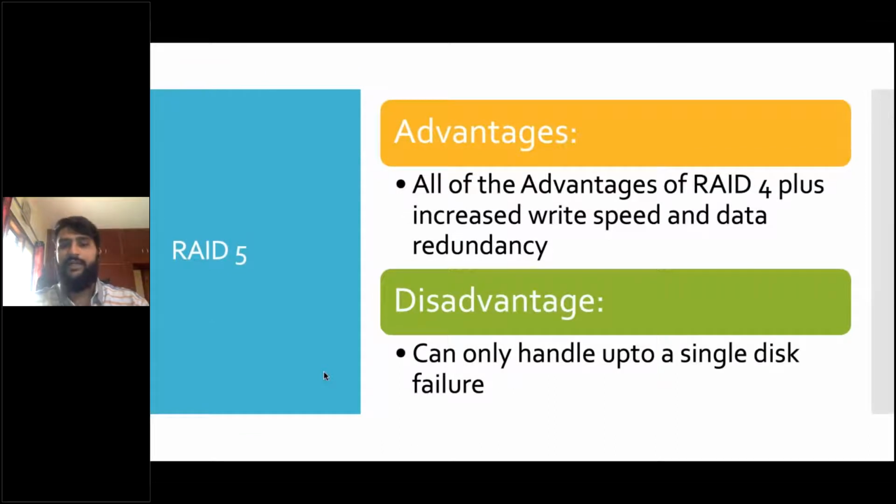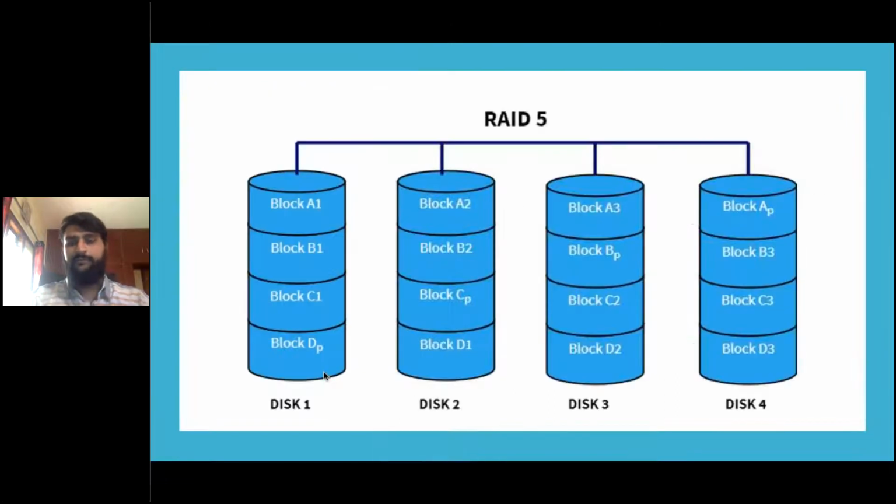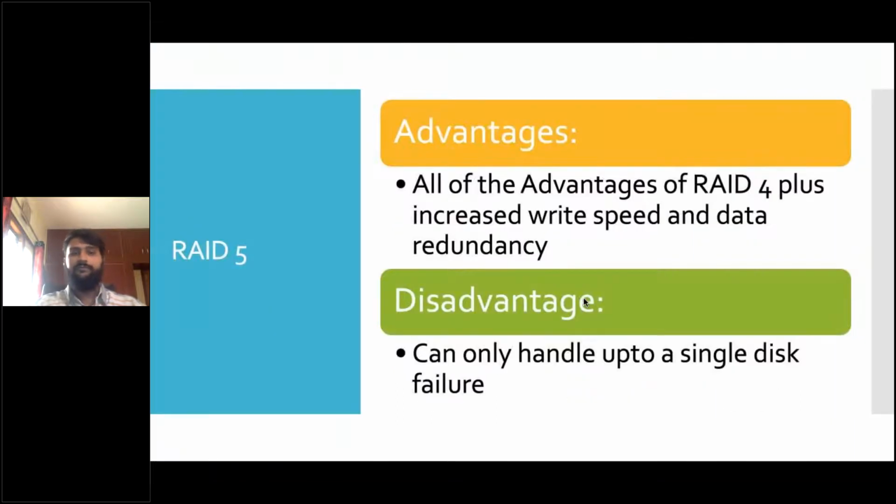And disadvantages: it can only handle up to a single disk failure. In this case, if it loses disk 3, it's fine. It can still reconstruct the data. But if it loses disk 2 and disk 3, it cannot reconstruct because we are losing 2 parities, and the remaining number of parities you have is only 2. With just 2 parities, you cannot rebuild the whole thing. So it can handle only one disk failure. That is RAID 5.